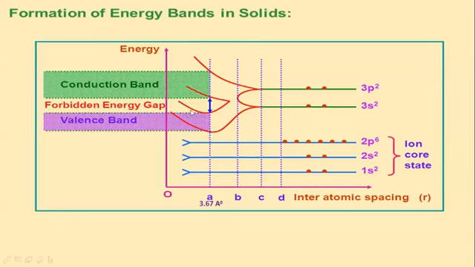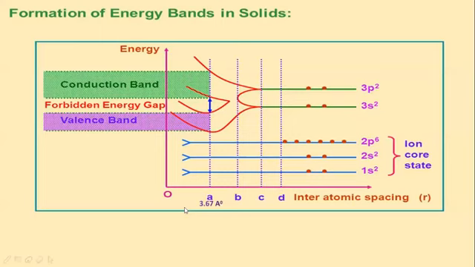For the lower band, there is a range of energy. For the upper band also, there is a range of energy. And in between the two, there is no level available for the electron to occupy. The electrons cannot occupy any level between these lower 4n filled levels and upper 4n unfilled levels. So this is called an energy gap. Why the name forbidden energy gap? Because you cannot find any electron in this gap.